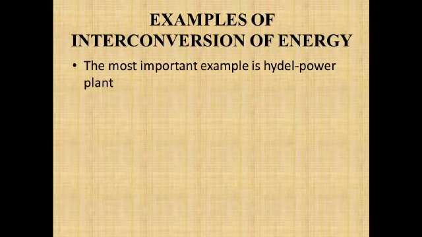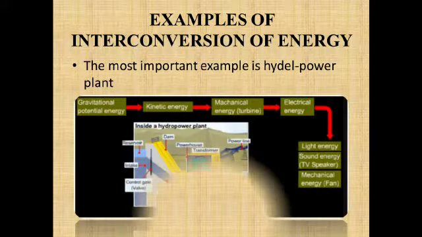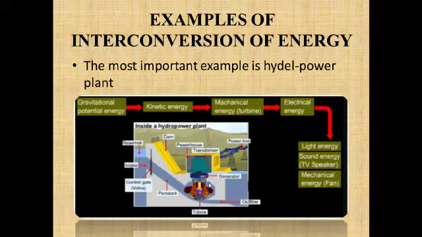Let's discuss a few examples. The most important example is the hydel power plant. The electricity that we get at our home is generated by using the hydel power plant. The main concept is that a dam stores a lot of water, and hence the potential energy of the water is stored. This potential energy is converted into kinetic energy when the water flows through the penstocks, or huge pipes. So the gravitational potential energy is converted into kinetic energy.